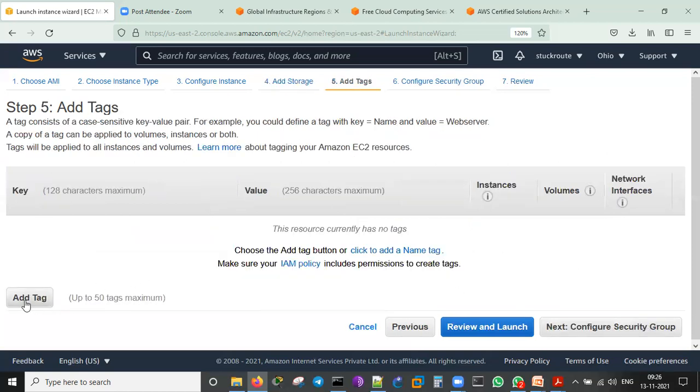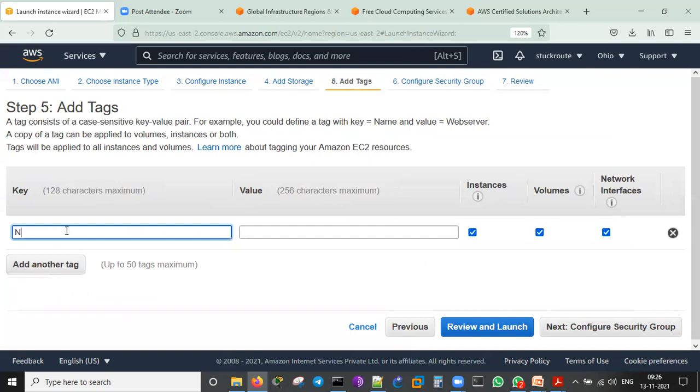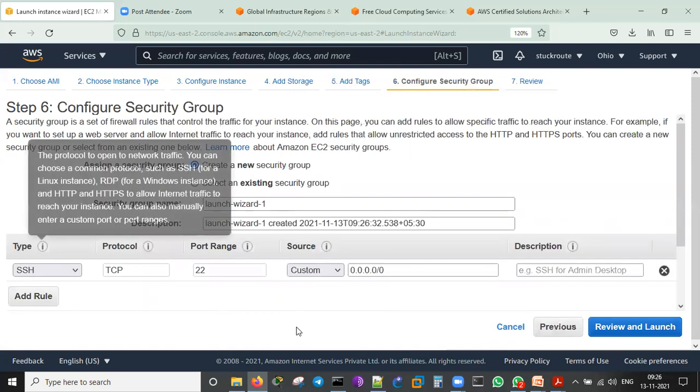Next, adding the tag. I'll give a name, I'll say Linux demo. You can give any name. Instances will be given the same name, the volume hard disk will be given the same name, and network interfaces will be given the same name. So everything can be identified with the same name.